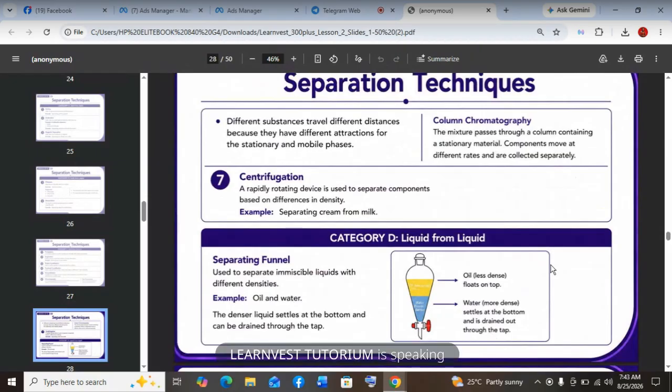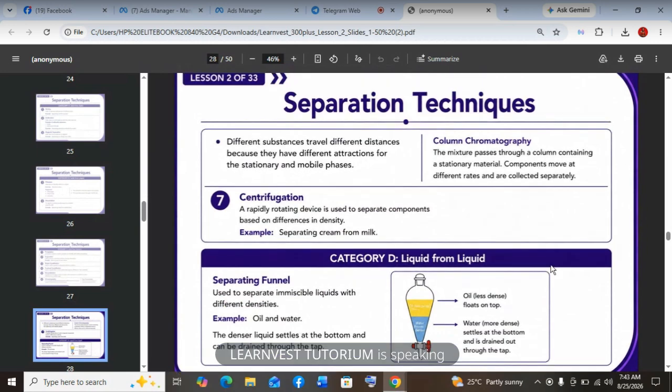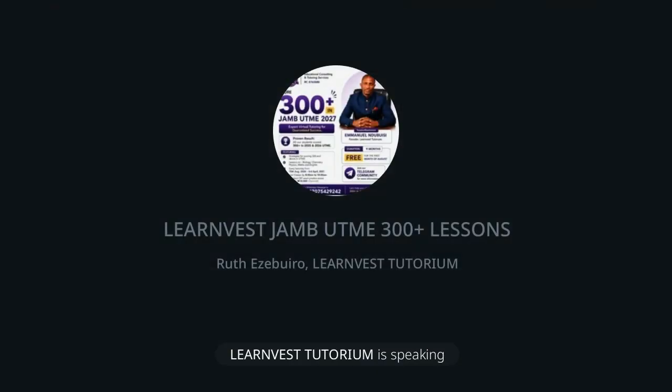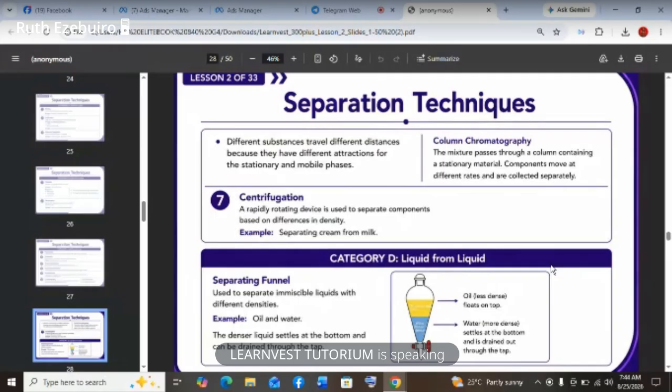But if you now have several liquids, like in crude oil, mixed together, they have different boiling points. So you are going to place a thermometer to monitor their boiling point. So the vapor will start coming out according to their boiling point. So the lowest boiling point will come out first, followed by the next. The highest boiling point will come out last. So as the vapor moves through the condenser, it condenses and you get the pure liquid.